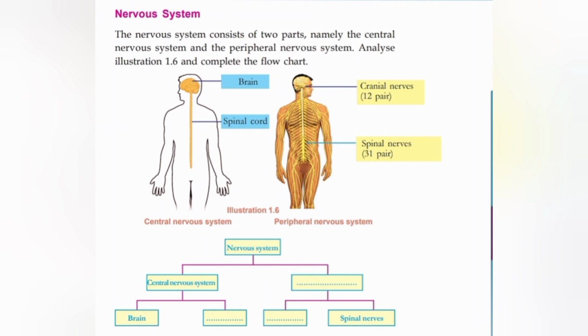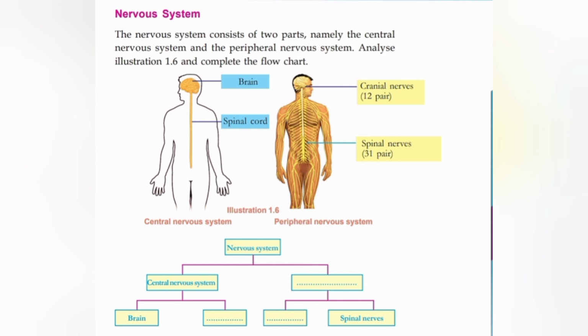In the second picture, it is written cranial nerves 12 pairs, spinal nerves 31 pairs. That is, the central nervous system consists of brain and spinal cord, and the peripheral nervous system consists of 12 pairs of cranial nerves and 31 pairs of spinal nerves.